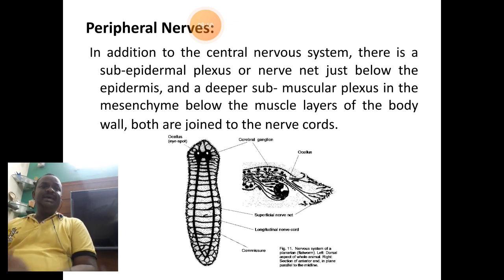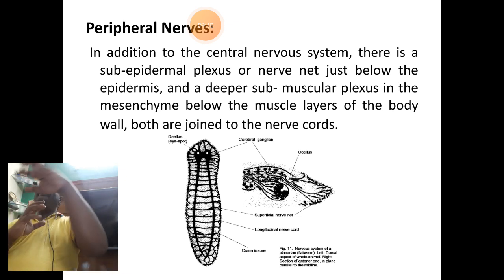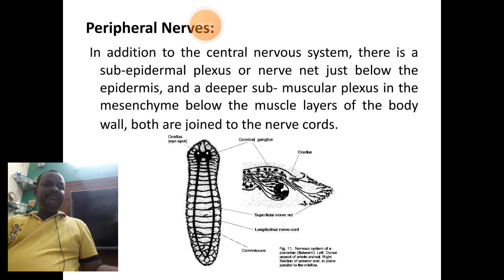If they join the muscles, they are called sub-muscular plexus. Sub refers to below, muscular refers to muscles, plexus refers to network. So the network of nerves that joins the muscles down, we call it sub-muscular plexus. Similarly, if these nerves join the epidermis, we call it the sub-epidermal plexus. So likewise, we have sub-epidermal plexus and sub-muscular plexus, which will connect the superficial organ systems with the nervous system directly. So that's the function of the peripheral nerves.